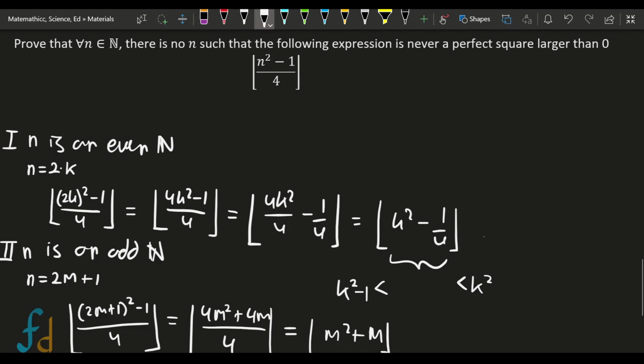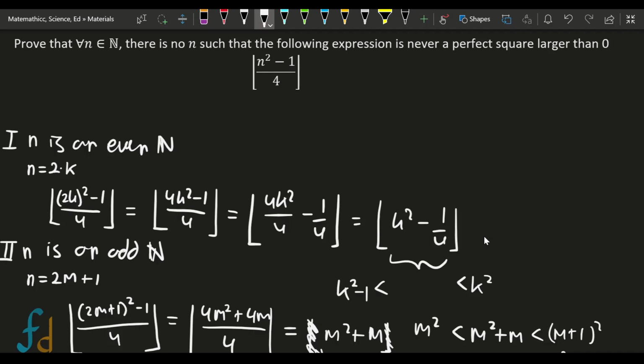Because m is already an integer, the floor doesn't do anything, so we can erase it. But this term m squared plus m is strictly smaller than m plus 1 squared, which is m squared plus 2m plus 1, but also bigger than m squared.